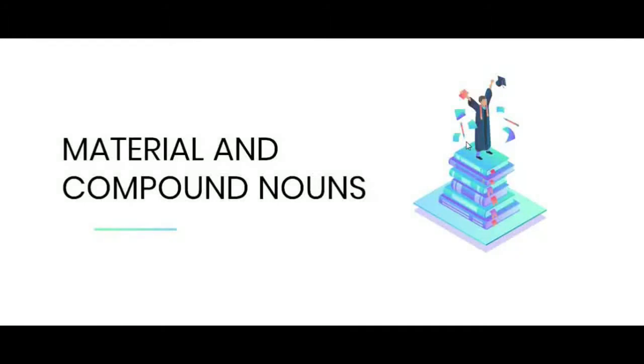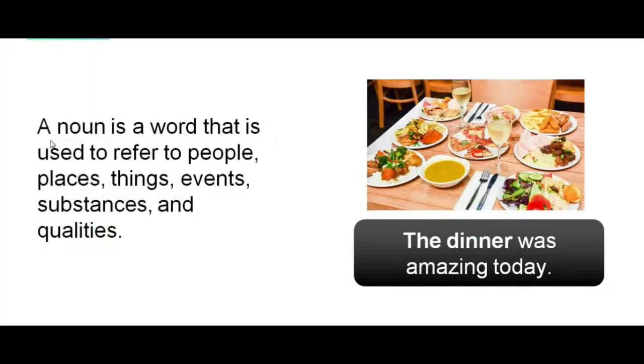Welcome to this tutorial. Today we're going to talk about material and compound nouns. Let's get started. Remember that a noun is a word that is used to refer to people, places, things, events, substances, and qualities. Now have a look at the example over here. The dinner was amazing today. In this sentence, the dinner is a noun, and it is used to refer to a thing.